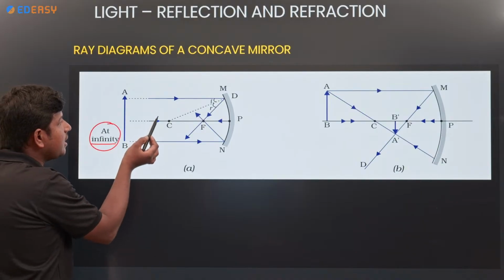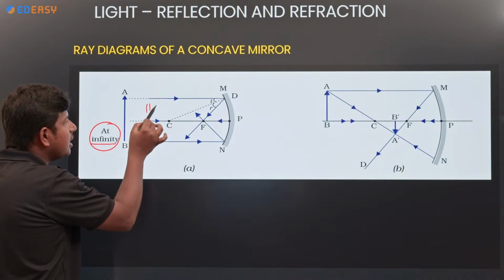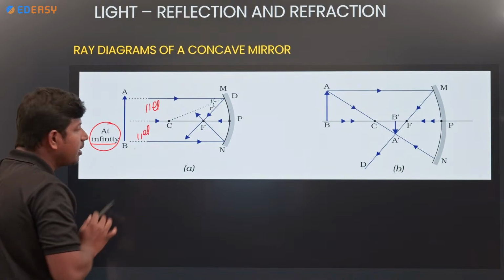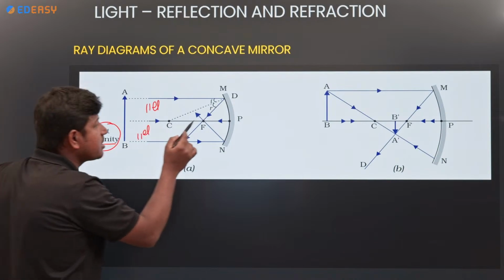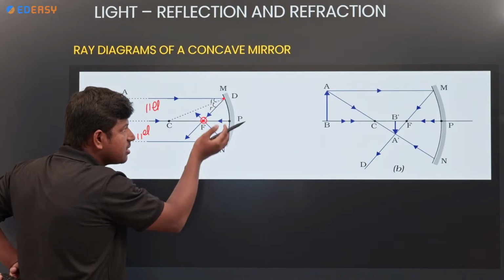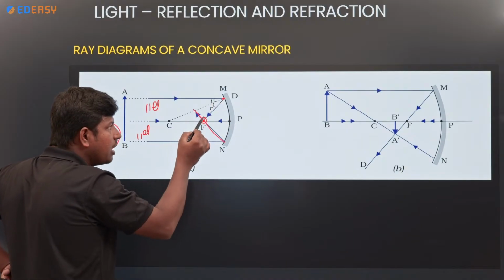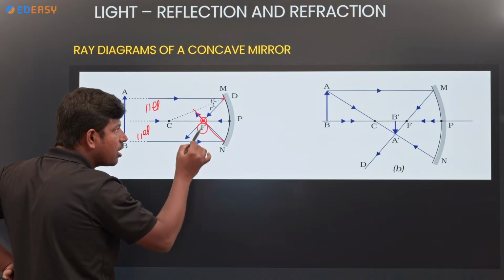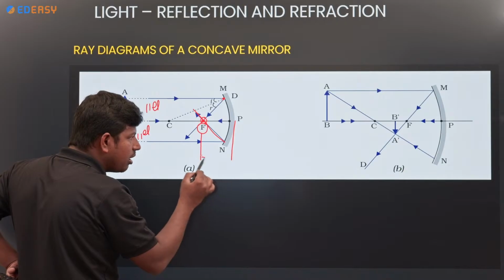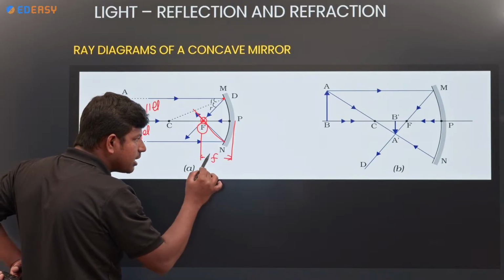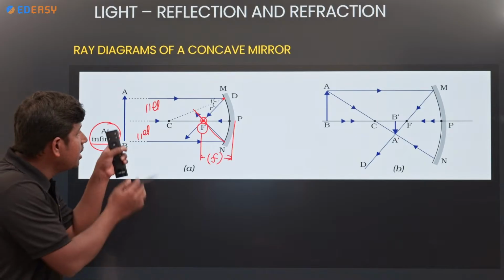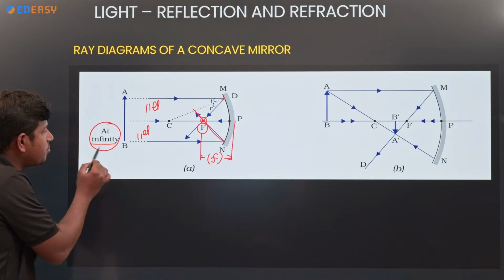How are the light rays? Parallel. If the light rays are parallel, where do they meet? After striking the surface, they will meet at one point. That point we call the focus. The distance from the pole to the focus we call the focal length, which is represented by the small letter f.